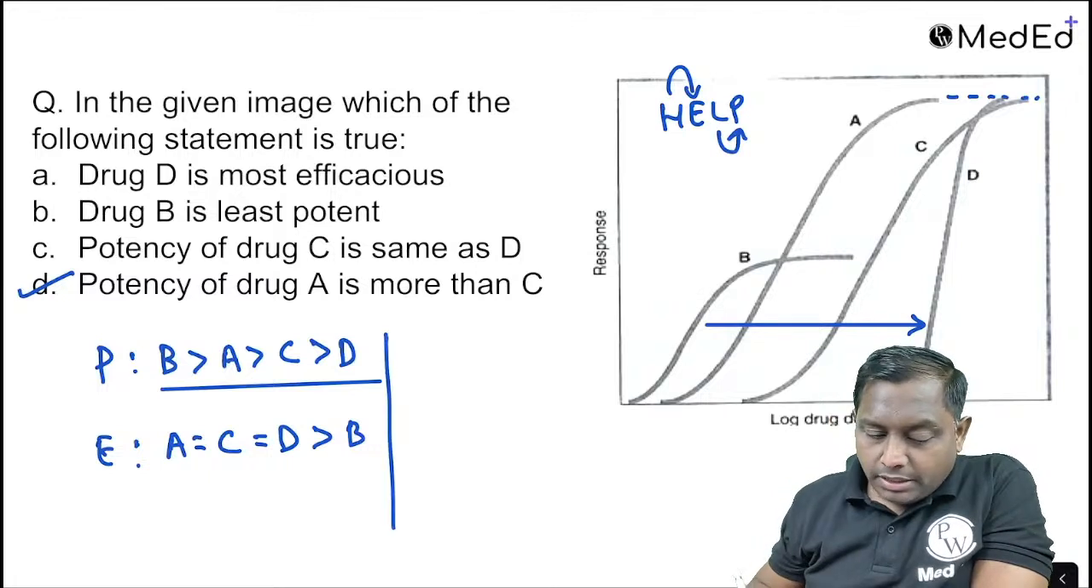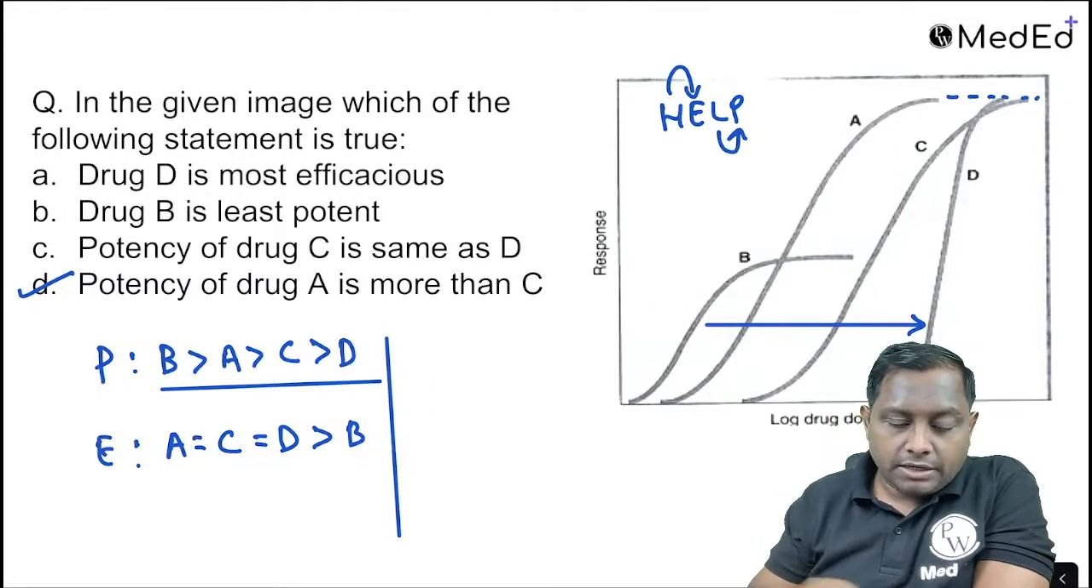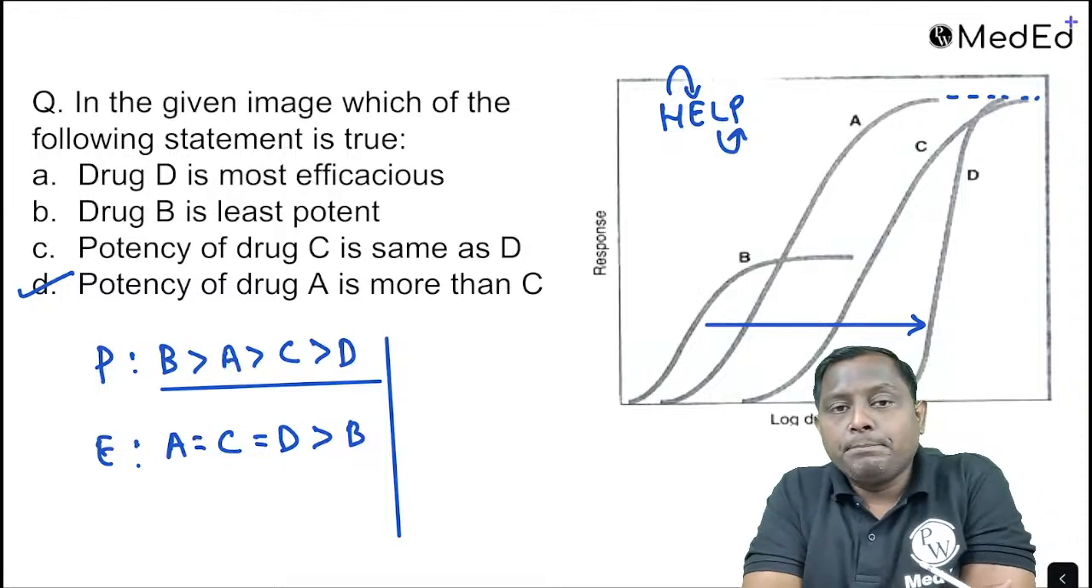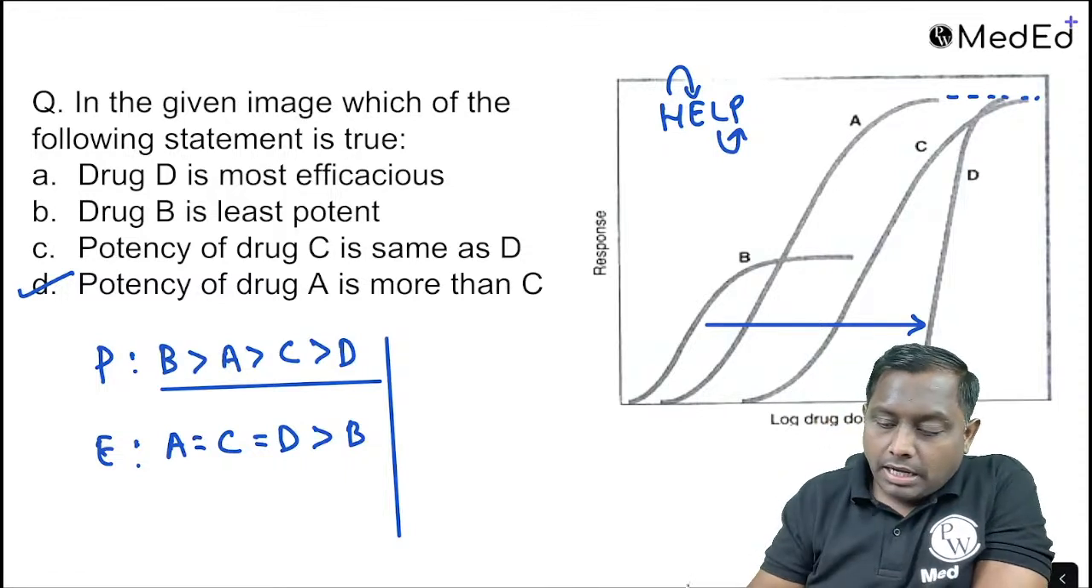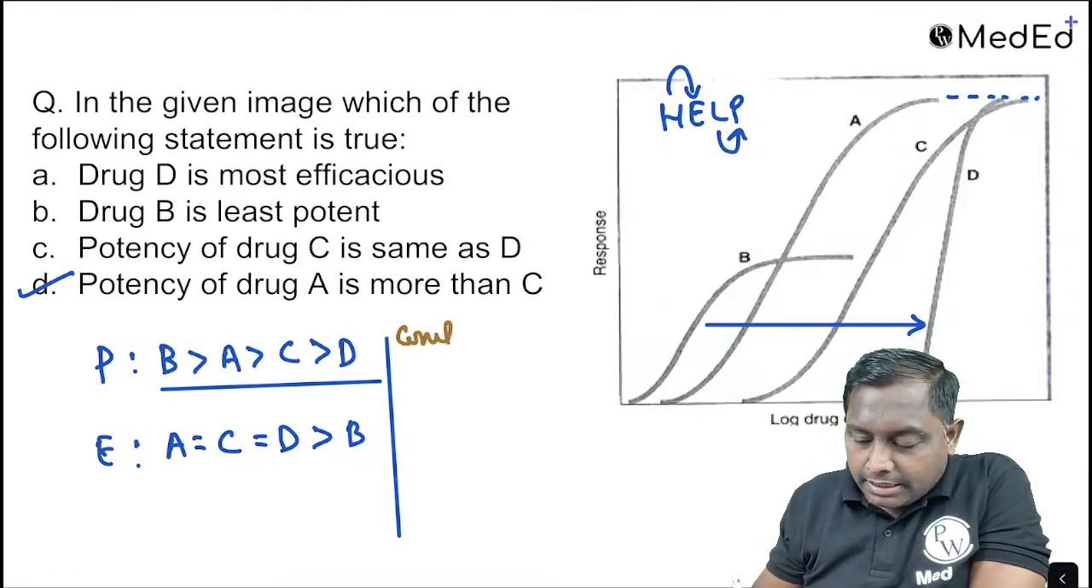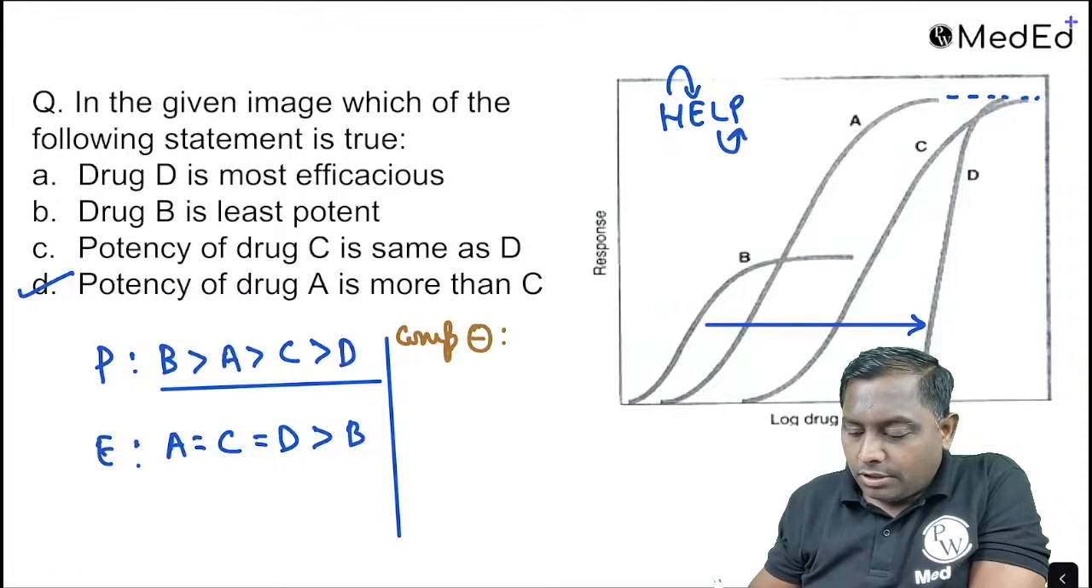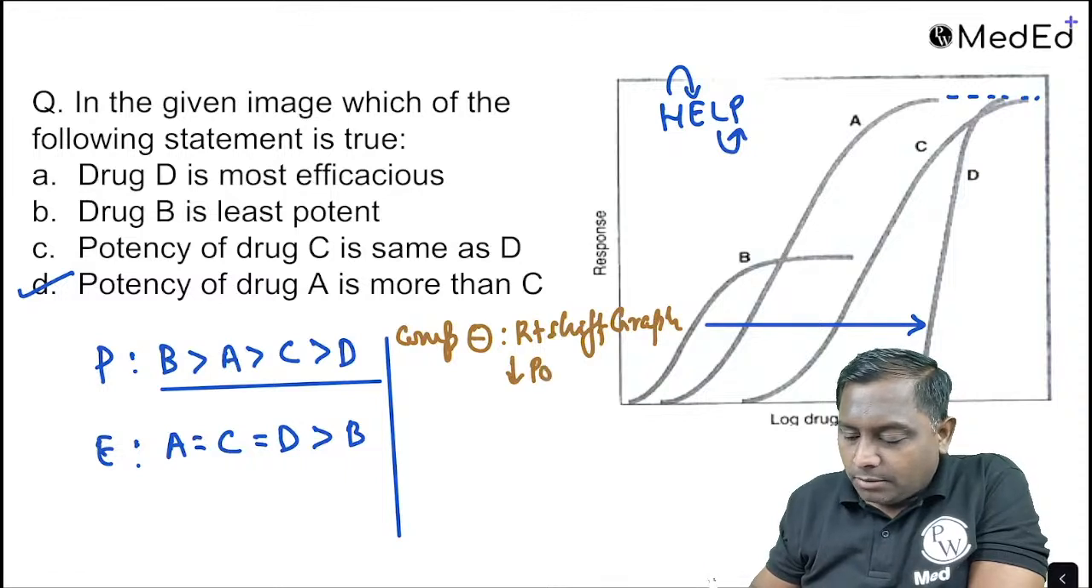And potency will usually get affected by a competitive inhibitor. A competitive inhibitor will cause a rightward shift of the graph, and they will decrease the potency.